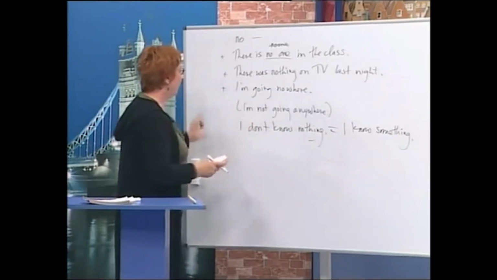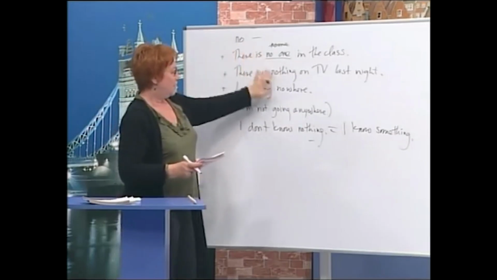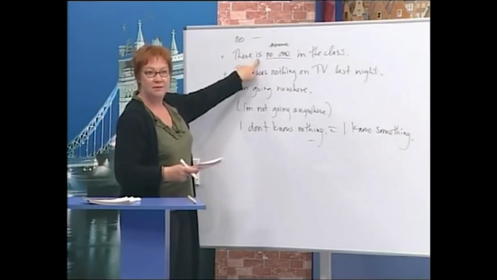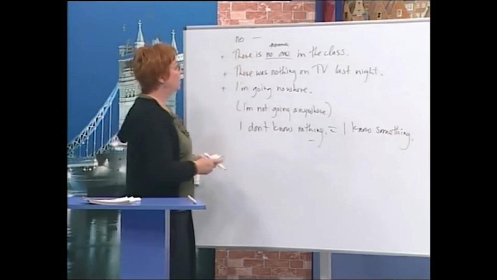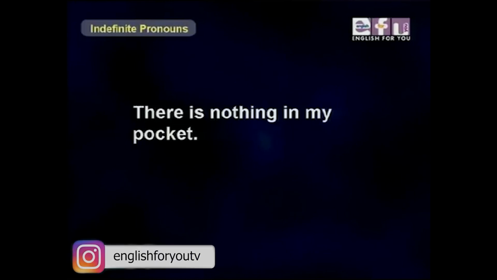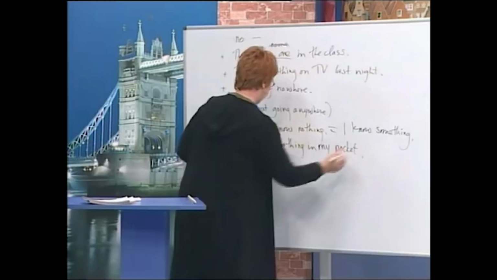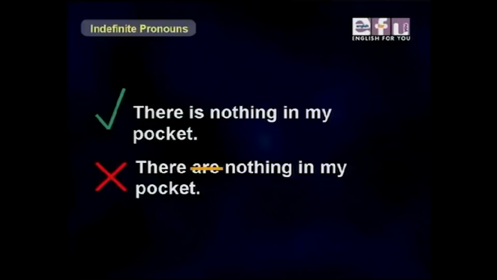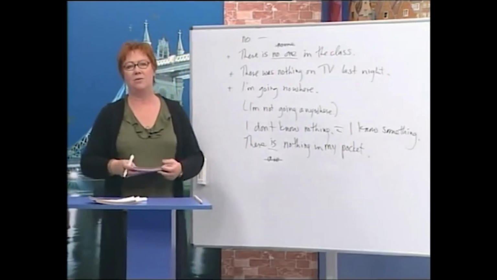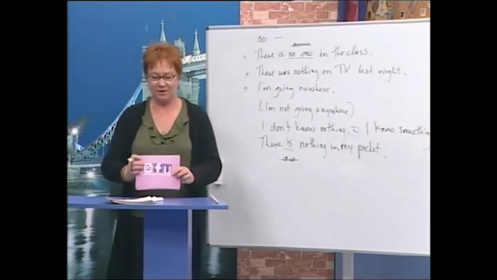Now, again, no one, nothing, nowhere is singular, so you have to use the singular verb for there is, or no one is in the class. So, for example, there is nothing in my pocket. You cannot use are. There is nothing in my pocket. Right? Singular.